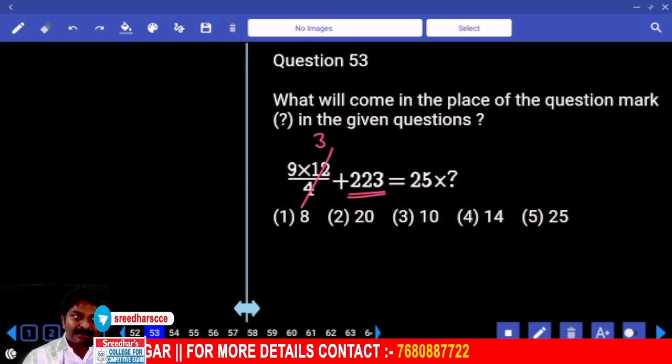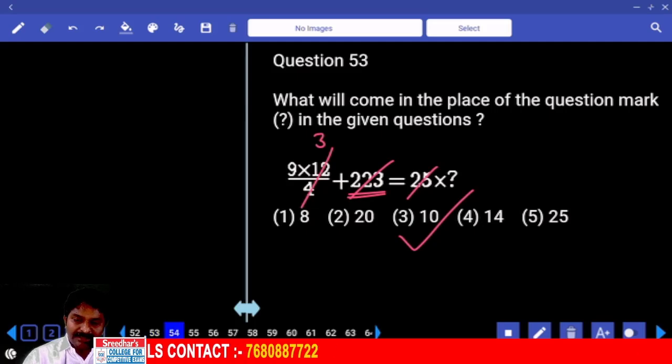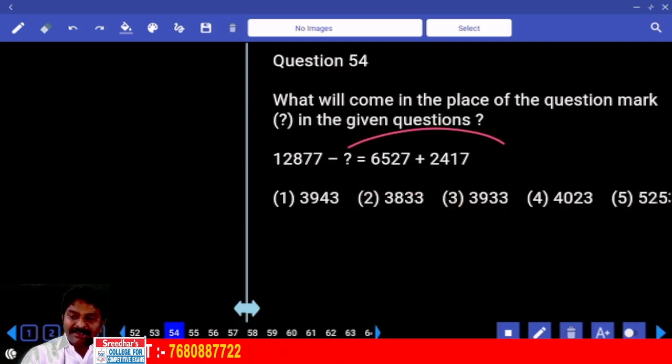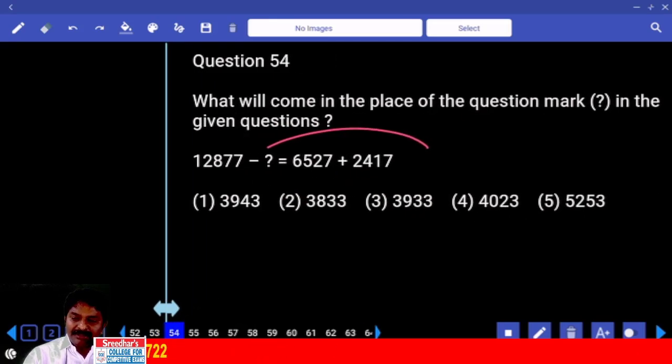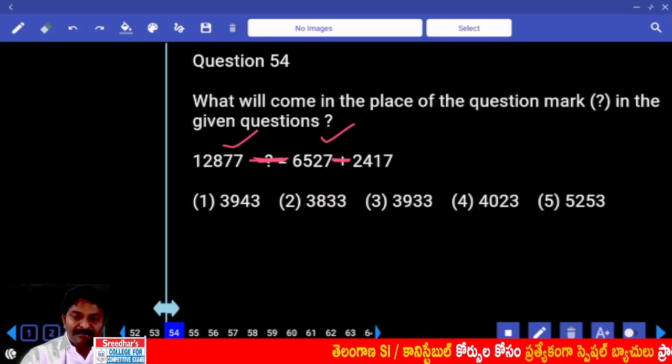27 plus this number. 250. 25 how many times? 10 times. Minus x goes to the other side. These two numbers come to left hand side. Is it okay? Both becomes minus. Let me treat it as like this. 77 minus 27. 50 minus 17.